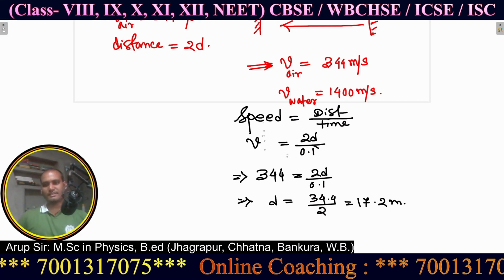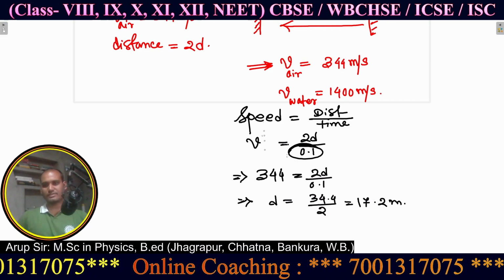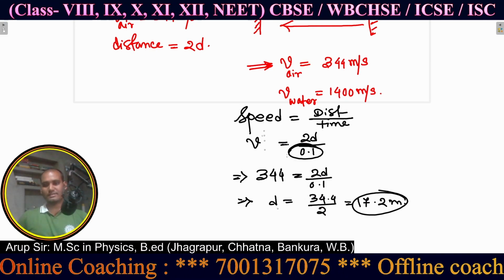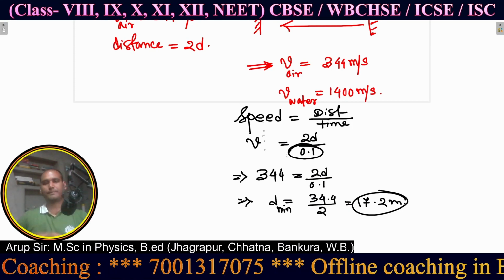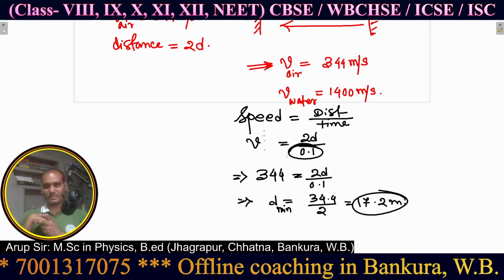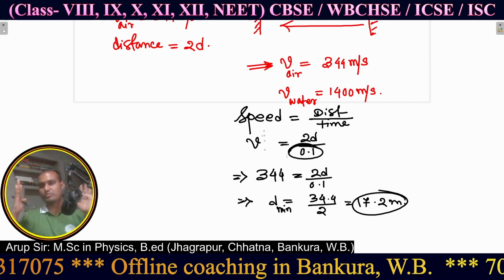Now just see, this is the minimum value. This 0.1 is the minimum time, so this length in meters is also the minimum distance between the two cliffs.